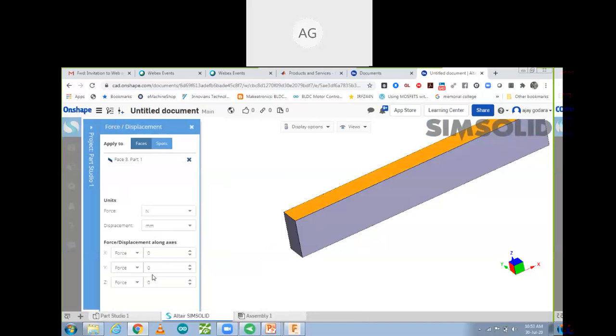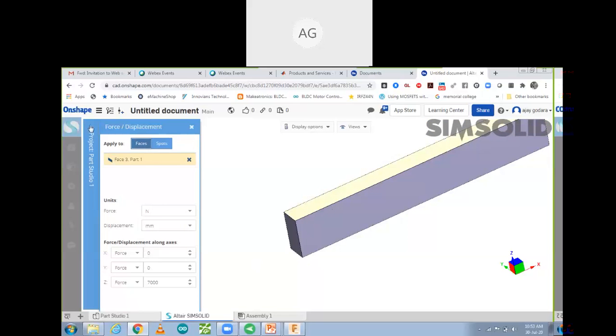With that we have taken 7,000. This one face. Okay. Support, if you want to select any support, that also we can select. For that we need. So in model we have to select particular, but we are going to select only face. So this face we have implemented that force.